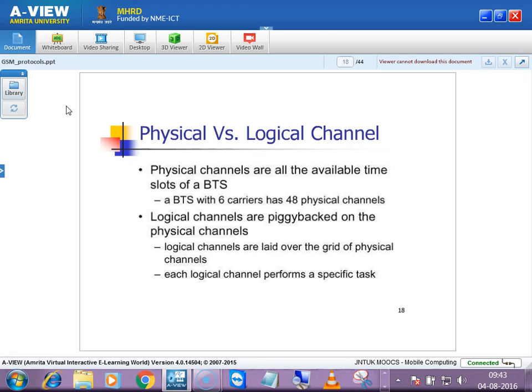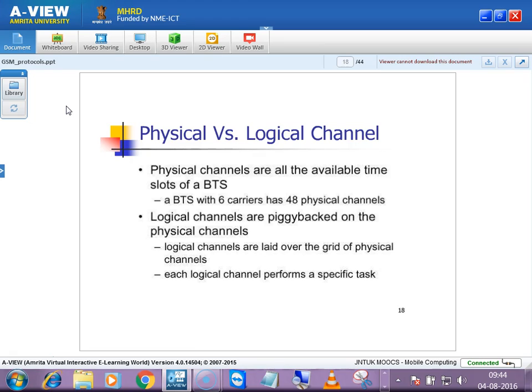So coming to physical versus logical channels, physical channels are the available time slots of a BTS, as we have seen. What time slots are available, those things will come under the physical channels. Whenever you are transmitting something, you will be allocated some channel, in the sense some frequency and some bandwidth. Using that frequency only, you will be transmitting those signals. That frequency and the time slot, which time slot is allocated and at which frequency, is nothing but the physical channel.